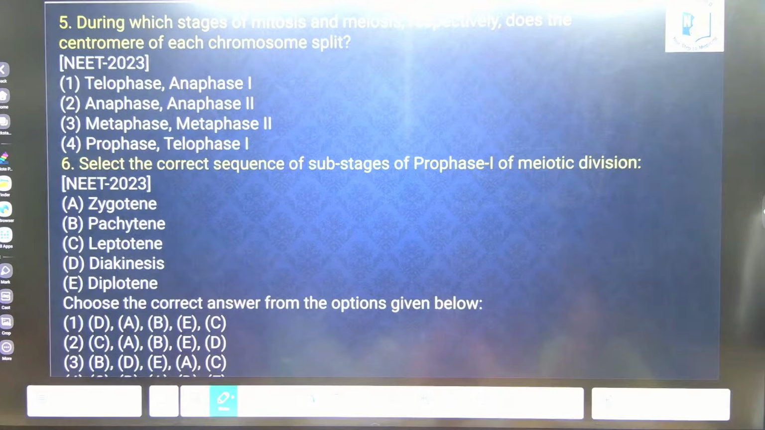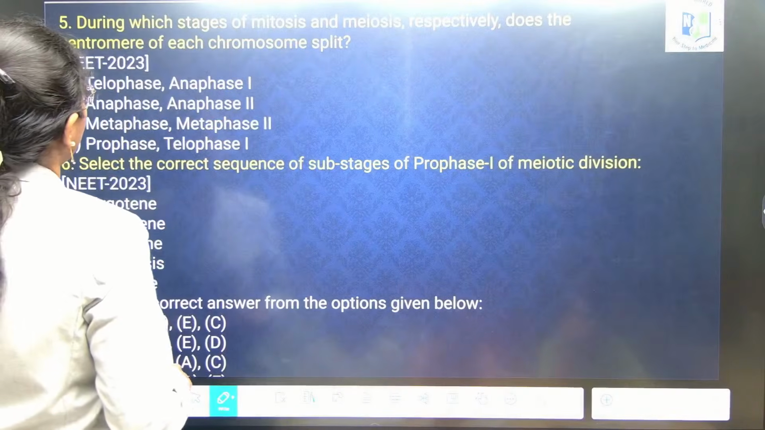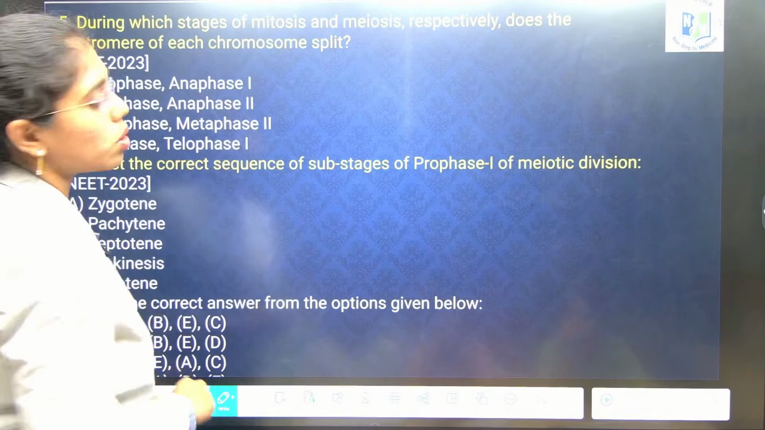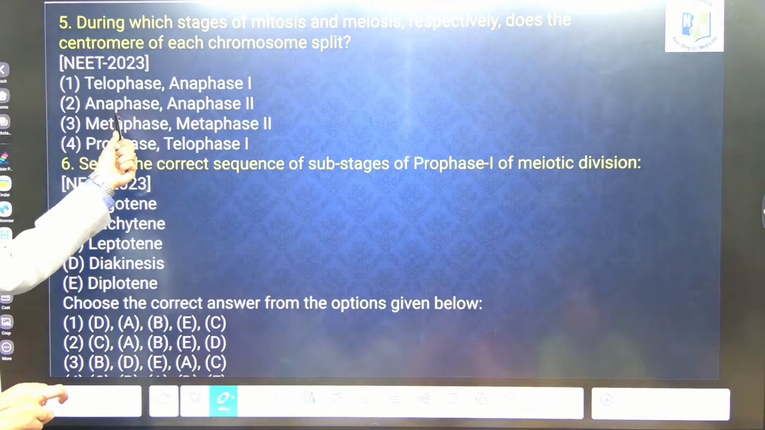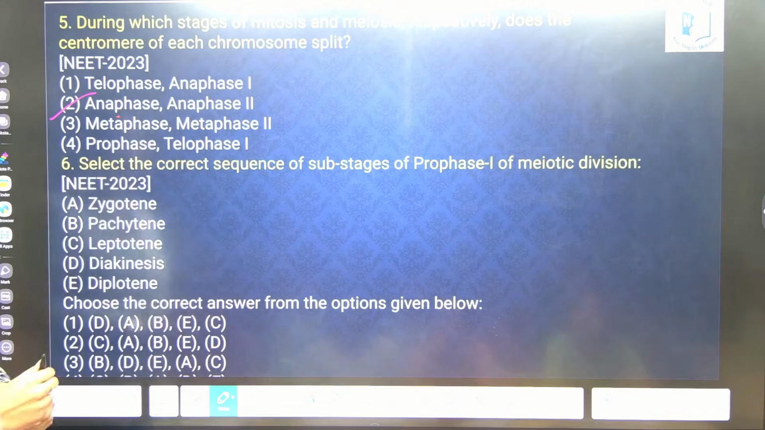Not this. Raising hand means it should be this. During which stage of mitosis and meiosis respectively does centromere of each chromosome split? In anaphase of mitosis and anaphase 2 of meiosis. Next question.